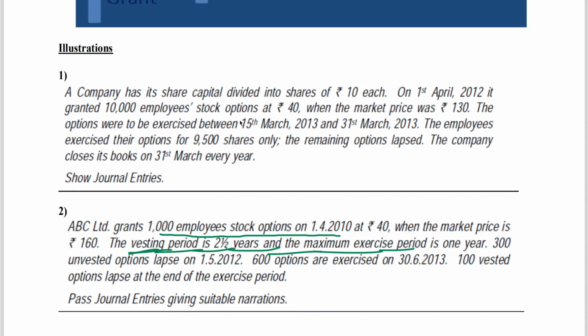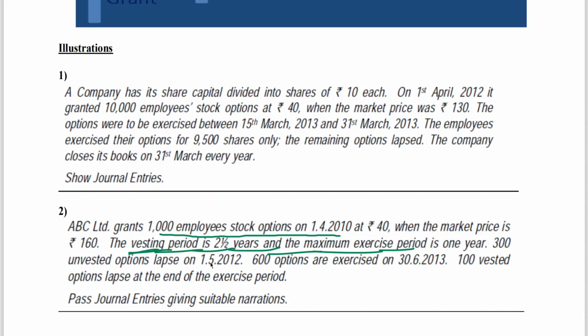Here also 1,000 employee stock options. Sometimes they will give you employees and stock options per employee. Employees into stock options is equal to the number of shares. Here they themselves have given 1000 employee stock options.